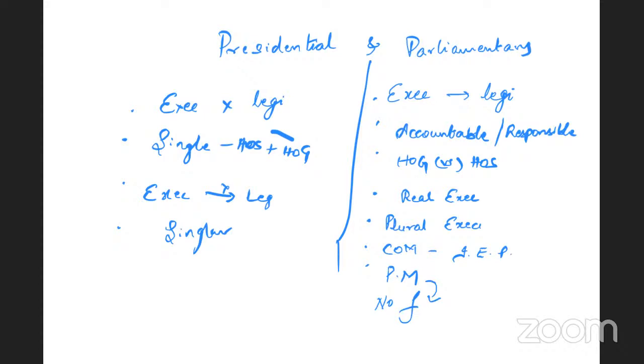So now you must be having a question, why did India choose a parliamentary form of government? India chose parliamentary form of government because of the experience of working in a parliamentary form of government under the British rule.